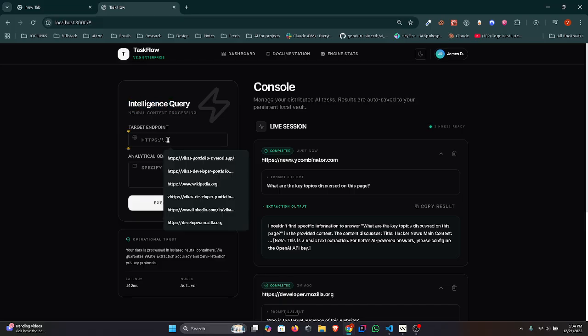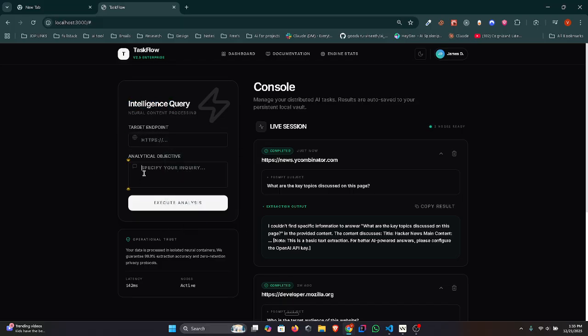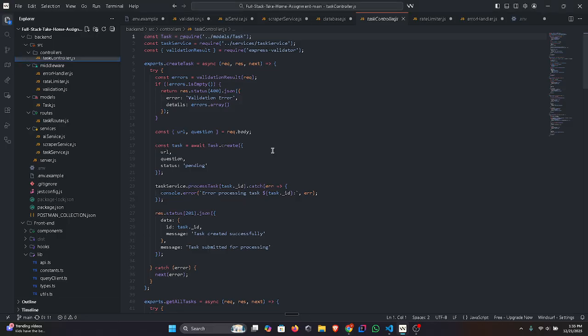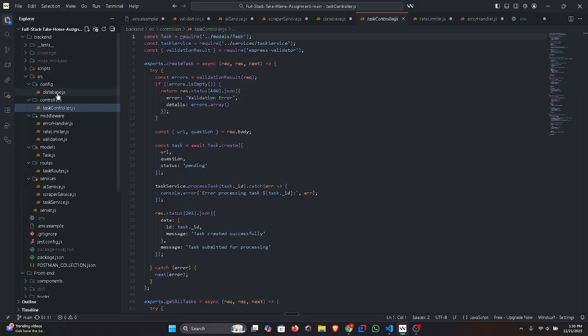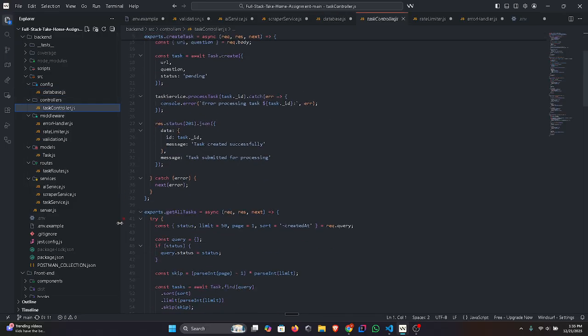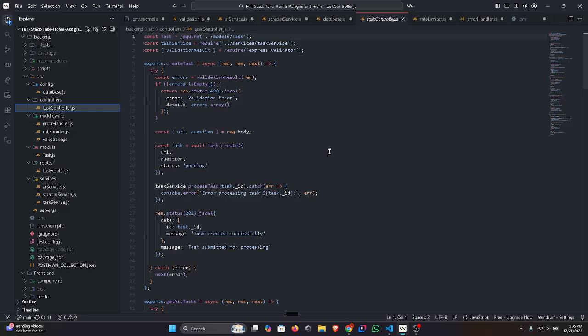When we put in a particular URL and send the data, it shows all this. Here in the backend we are using MongoDB to fetch the data. There is the controller to control the front end, all the routes, and the data sent from the client. When we put in a URL and ask a question, it analyzes it from the backend and gives the answer.